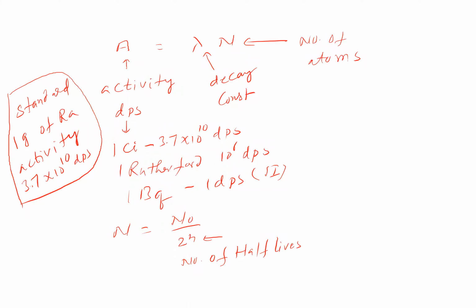Then t average is equal to 1 by lambda, also equal to t half by 0.693, also equal to 1.443 t half.